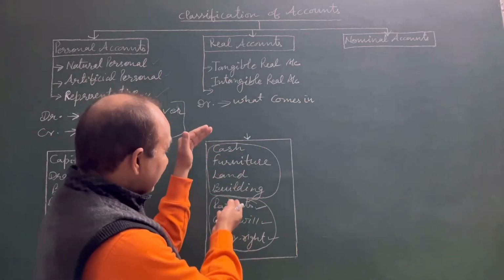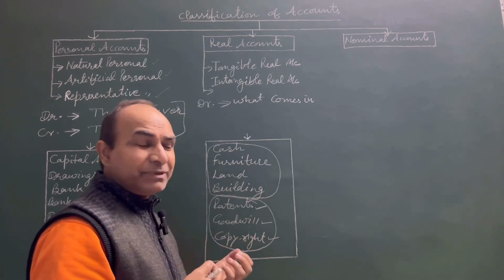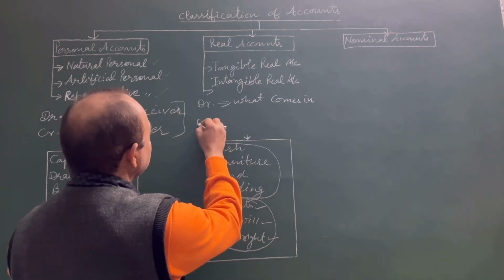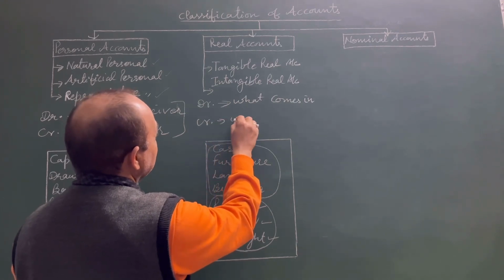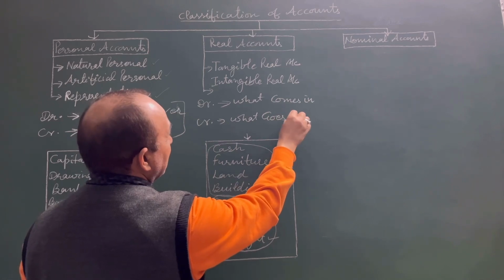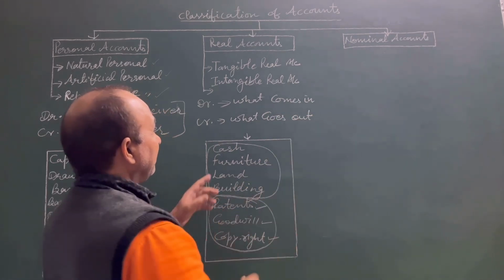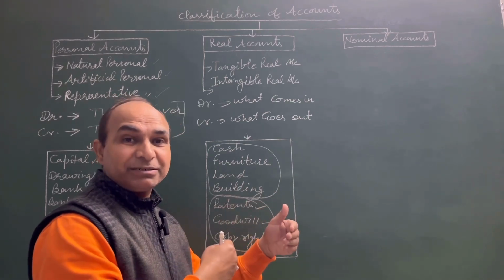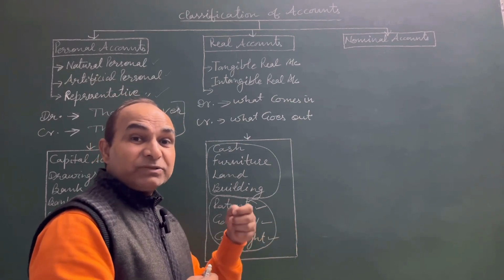Simply, when these assets come into the business, when we buy these assets, these are debited. And credit what goes out, when the assets go out, when we make payment, or these assets are disposed of.